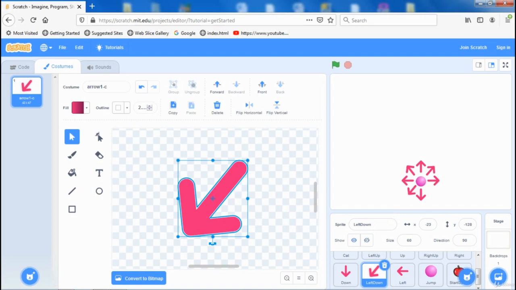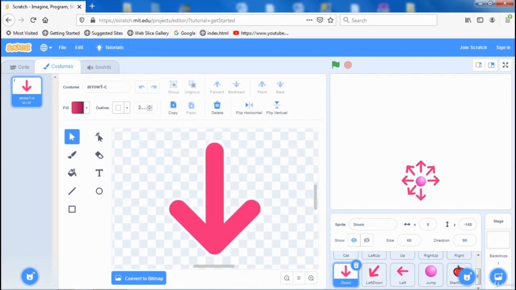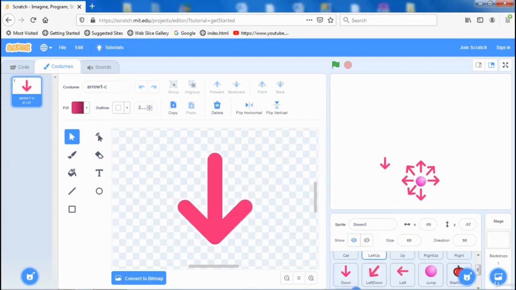Okay, and again click on down, right click, duplicate, okay, and drag here, and this one should be called right down.